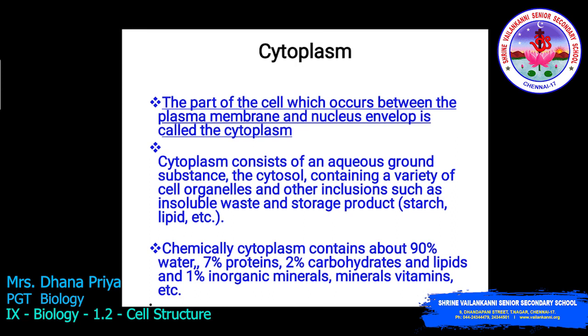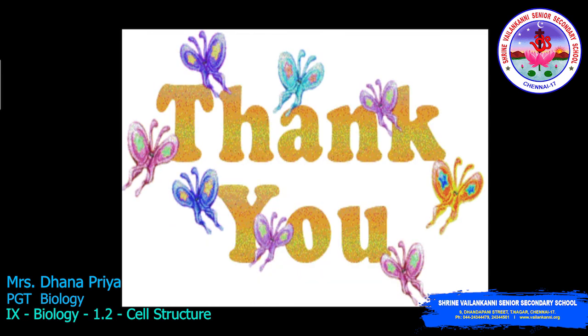Cytoplasm consists of an aqueous ground substance, the cytosol, containing a variety of cell organelles and other inclusions such as insoluble waste and storage products like starch and lipid. Chemically, cytoplasm contains about 90% water, 7% protein, 2% carbohydrate and lipid, and 1% inorganic minerals, vitamins, etc.